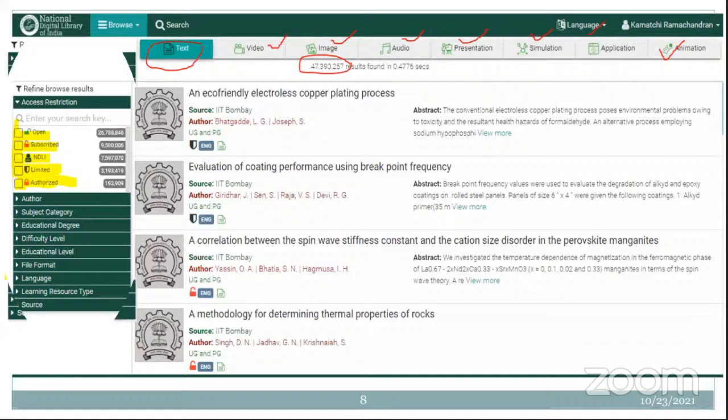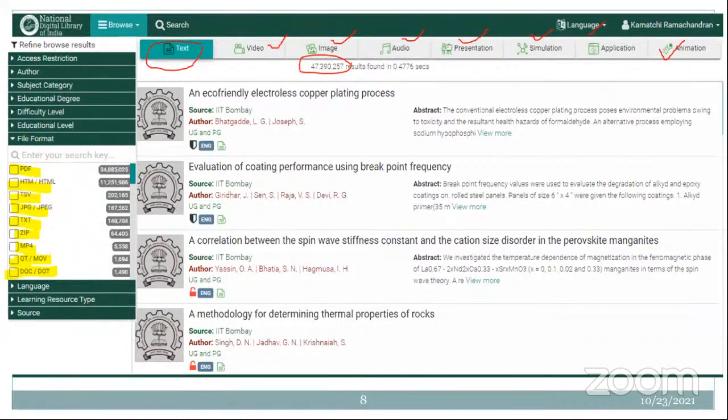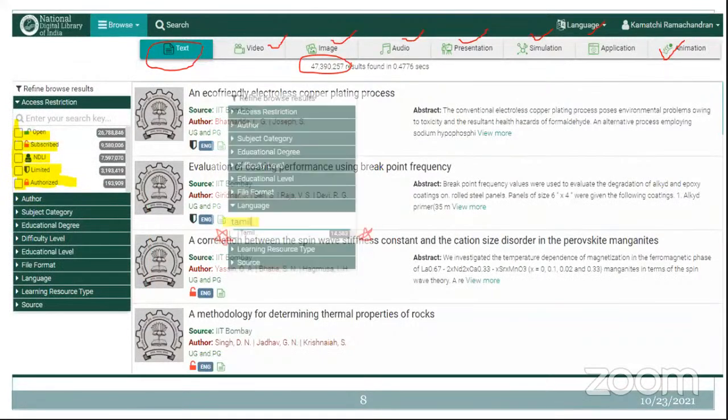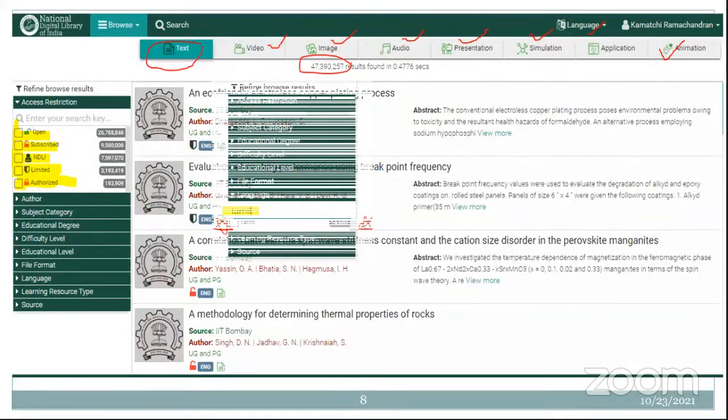And here we have different file formats also, as I already told you, like PDF or HTML or JPEG format, or even text format, MP4 or zip file. So different kinds of file formats are also available for accessing the resources here. And different languages are also available, which we already discussed here.